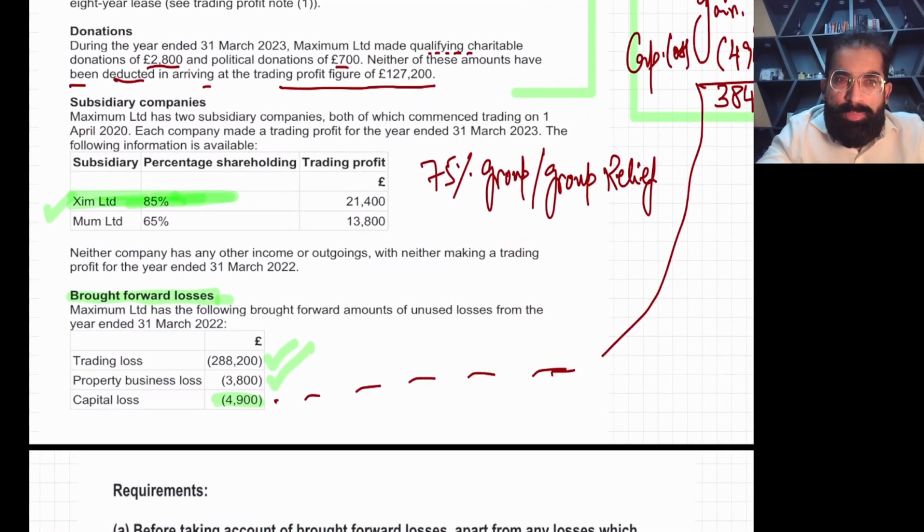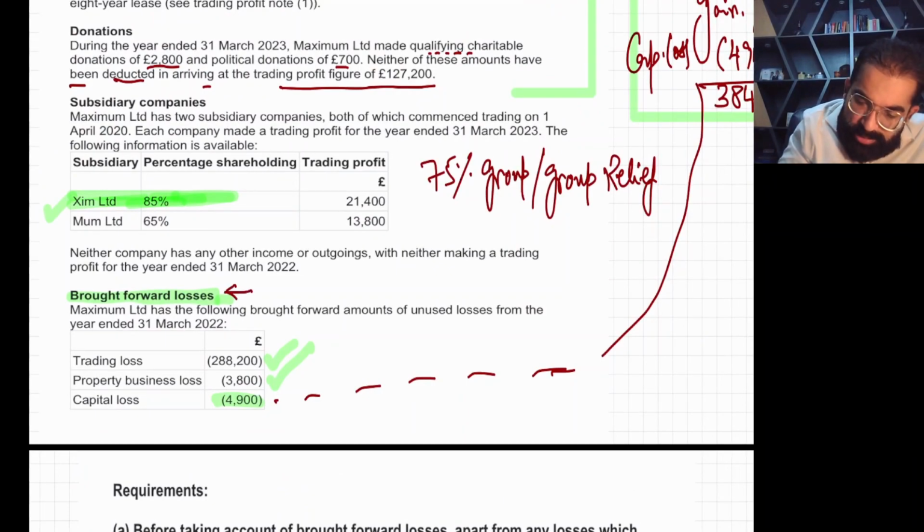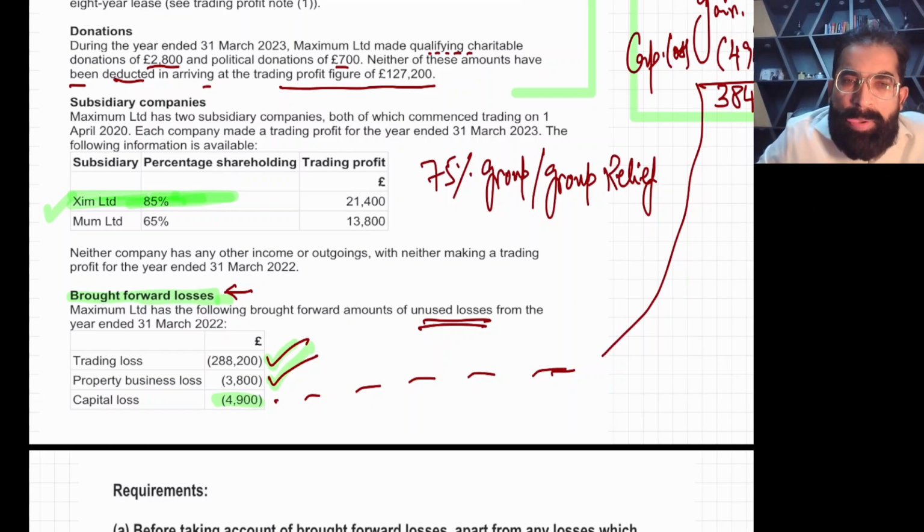Now, one more thing. Read this. Brought forward losses. See, these are the trading loss for the last year, same company, and property loss also for the last year. Unused losses from last year. You can see the capital loss we have already used. Okay, these two losses are big quantities.